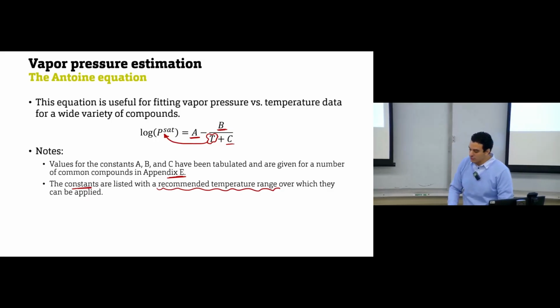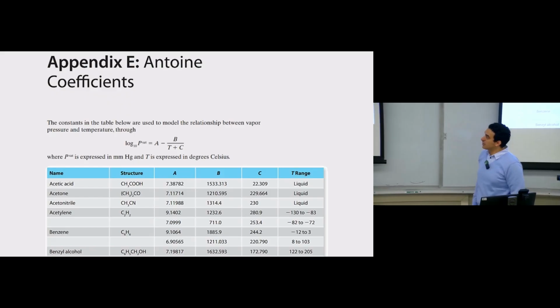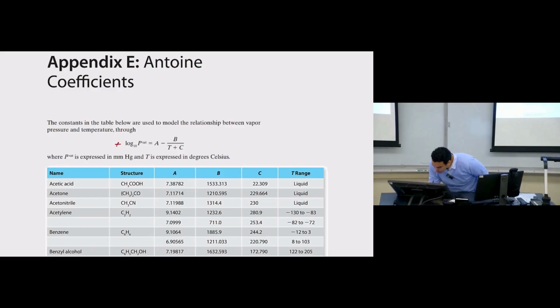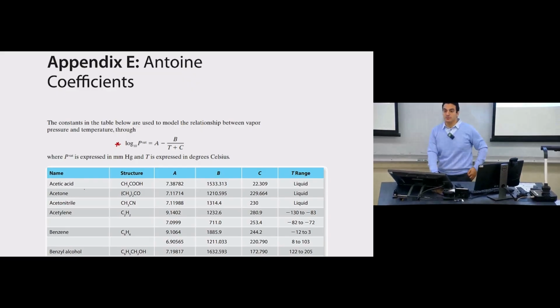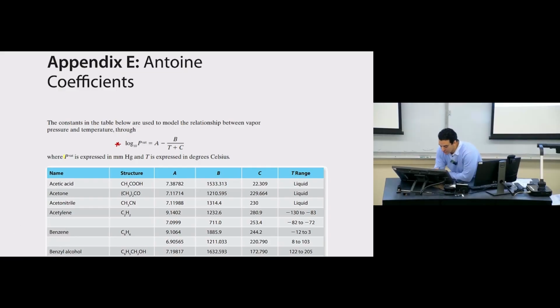And now let's see what this means. If we see Appendix E, this is the picture of Appendix E for the Antoine equation. This appendix tells you this is the equation that we can use in order to find saturation pressure. The first thing to observe is that the saturation pressure is expressed in millimeter mercury, and the temperature that we are using here is expressed in degrees Celsius.